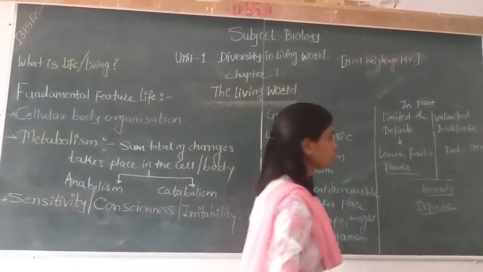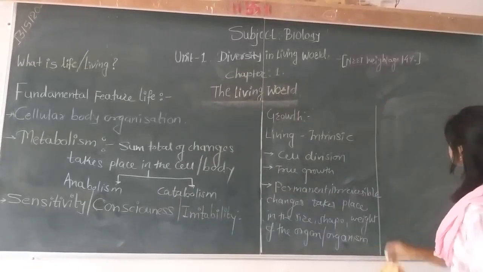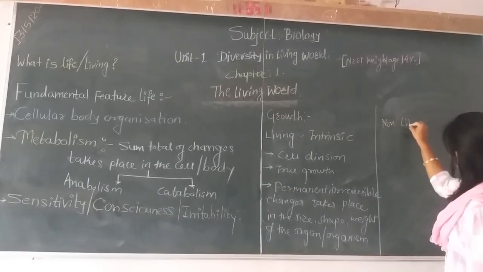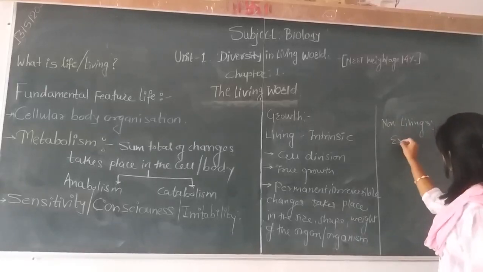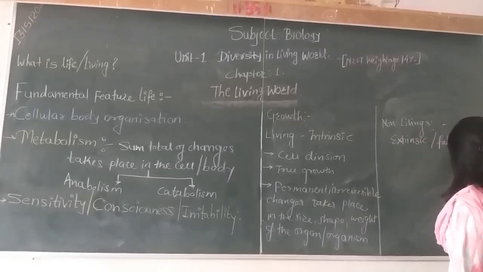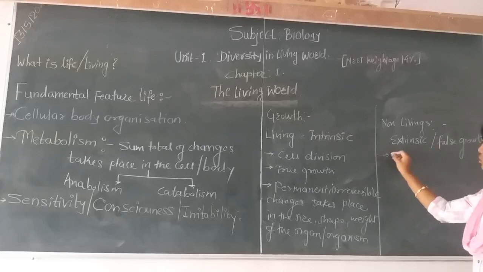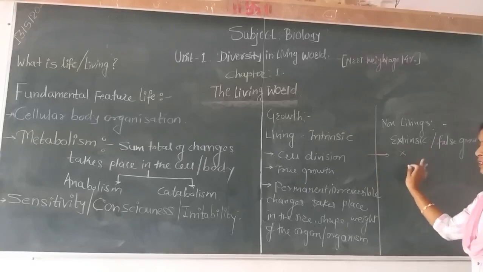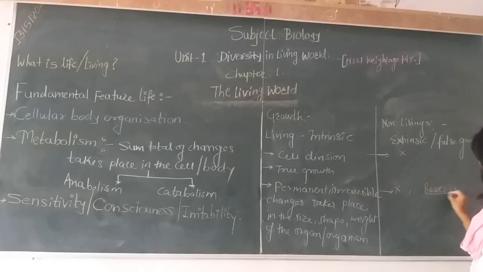Next, when we focus on the growth observed in non-living objects, we observe growth in them also, but that growth is extrinsic, or they are called false growth. This growth is called false growth because it is not because of cell division. This growth is not permanent. They may reverse the change.